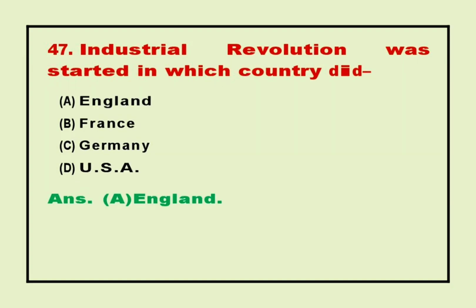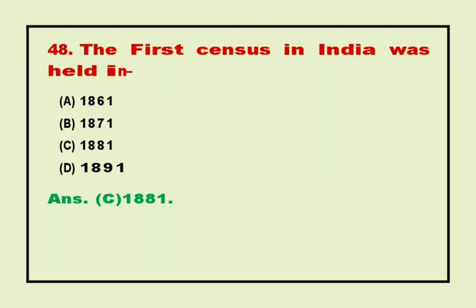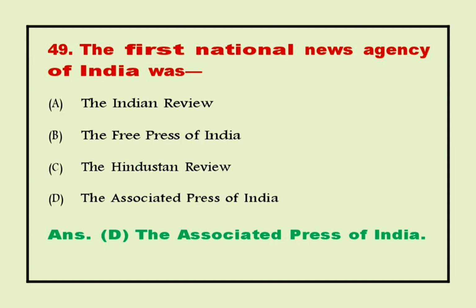Industrial Revolution started in which country? Answer A. England. 48. The first census in India was held in? Answer C. 1881. 49. The first national news agency of India was? Answer D. The Associated Press of India.